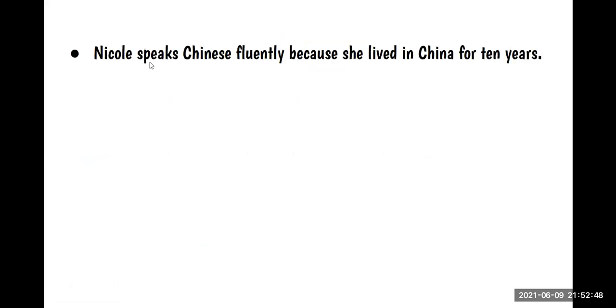Let's go to the next example. Nicole speaks Chinese fluently because she lived in China for 10 years. But, ¿qué podríamos decir? Lo voy a dejar así para que ustedes me digan su respuesta.